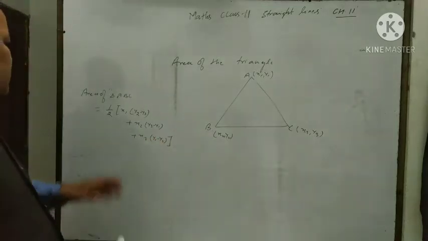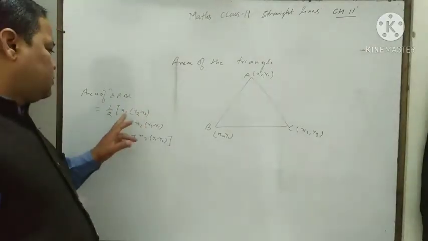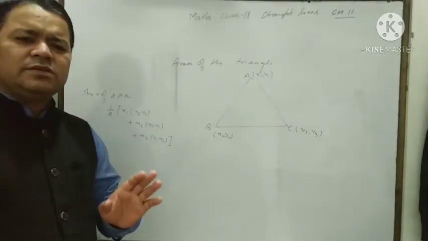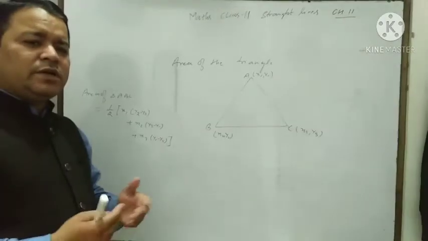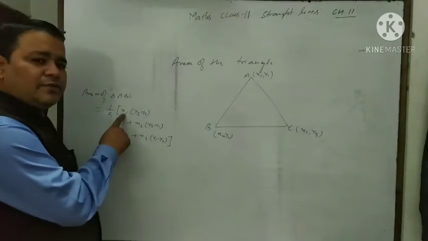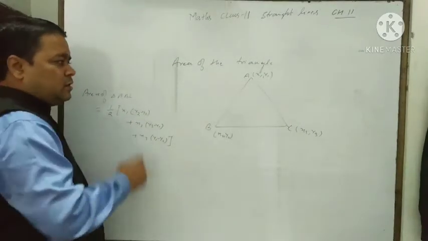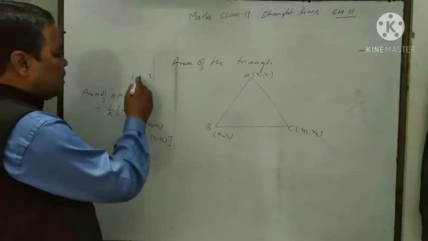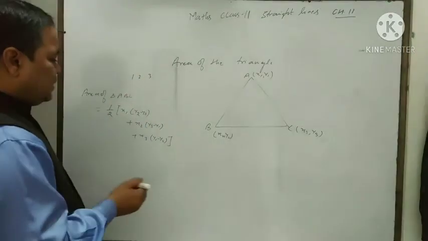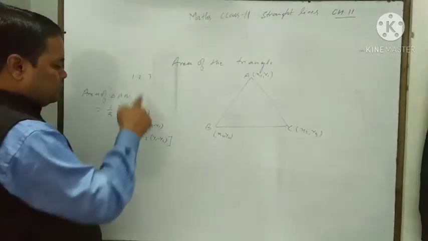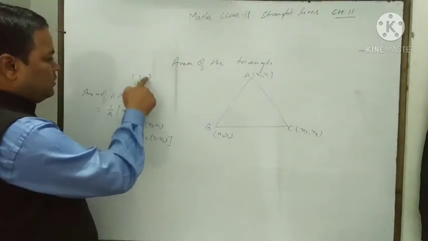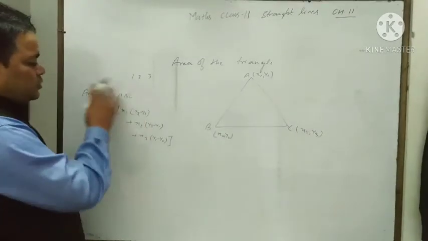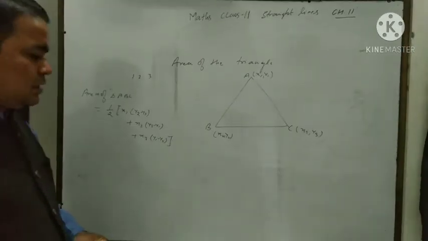Area of triangle ABC is equal to half of x1, y2 minus y3 plus x2, y3 minus y1, plus x3, y1 minus y2. It is very easy. You can remember it also. Here x1 given 1, 2, 3. Then if here 2, then 3, 1. If here 3, then 1, 2. Like that. Make an idea so that you can remember it very easily.